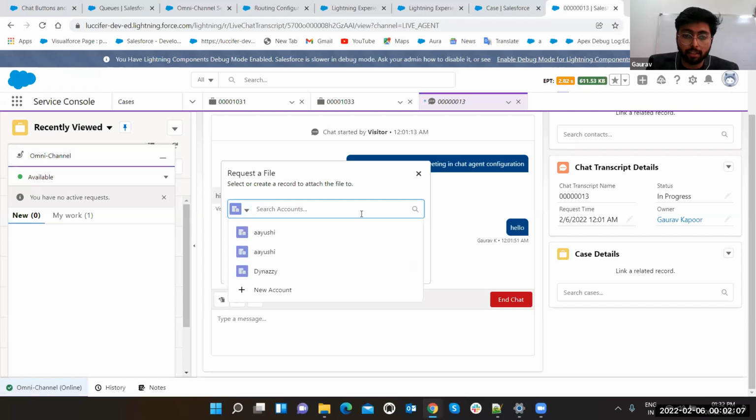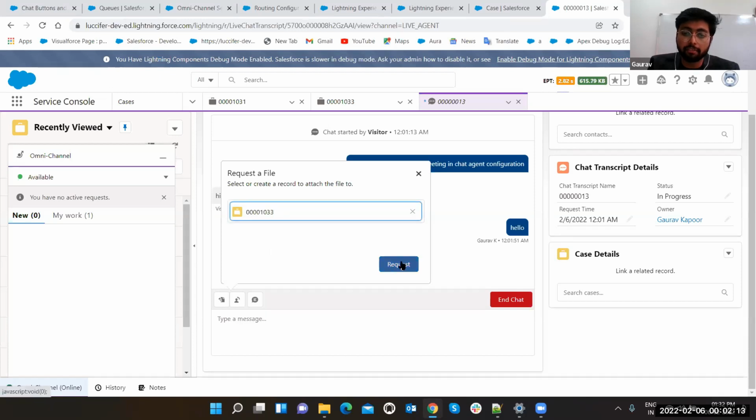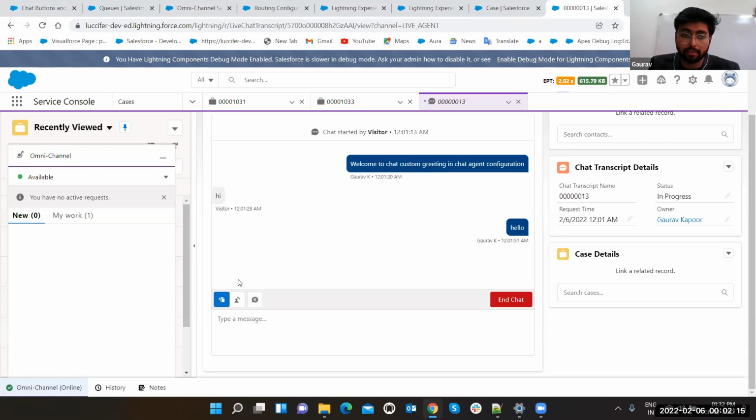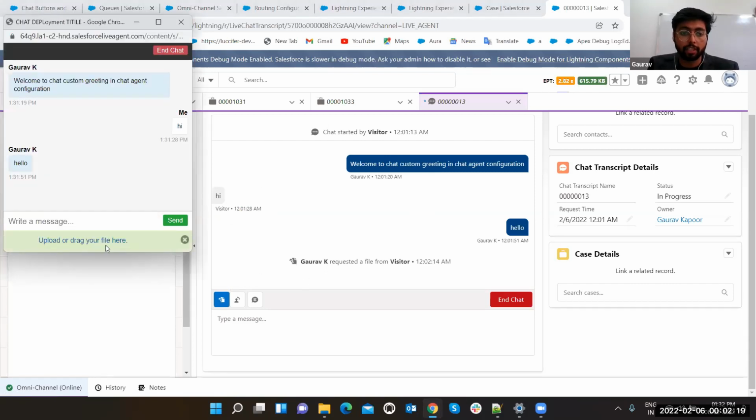You can select the record here directly. You can select any kind of record. Suppose I select any case, and in this case, please share the requirement. Then select the case request. See, now you will get upload or drag a file here. So you can just drag a file, and it will automatically get connected to the record which I've selected here. So you can get the attachment from the user this way. You can also use this feature.